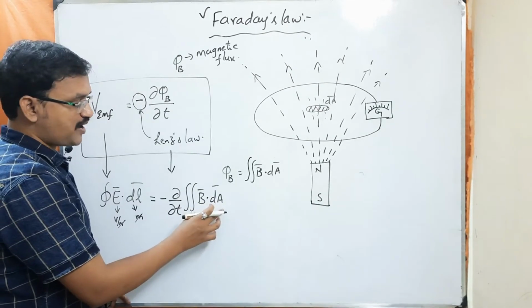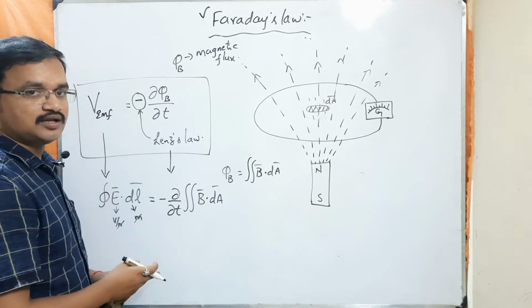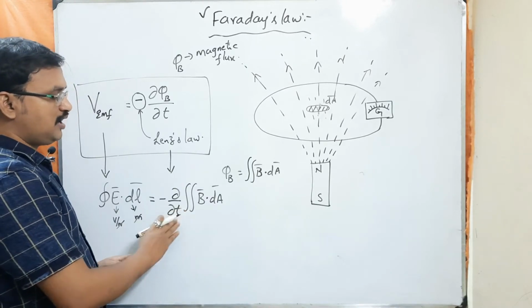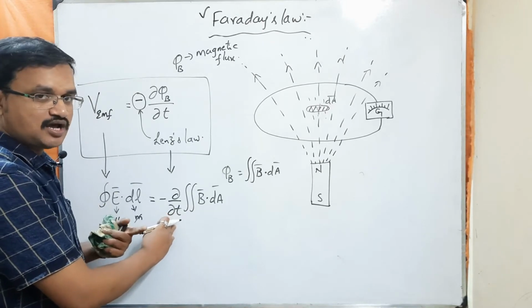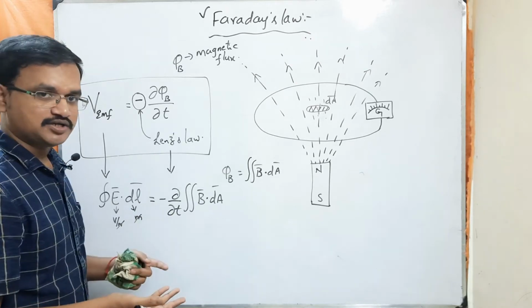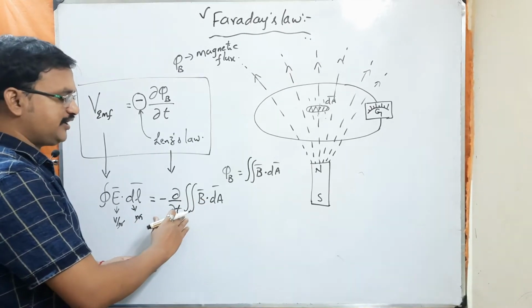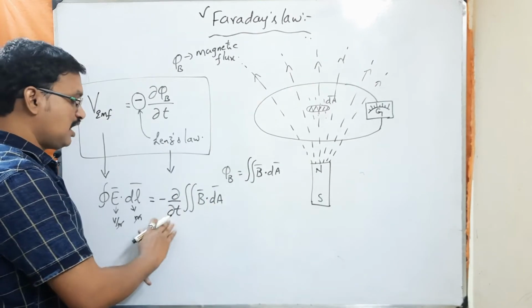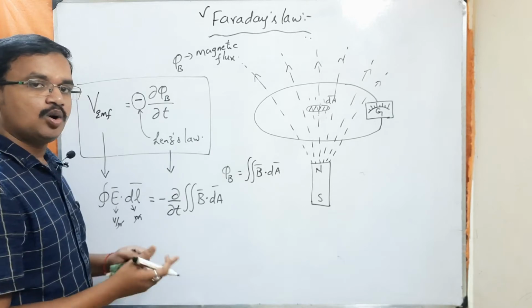So the spatial operation and time operation are independent of one another. That means you can perform integration first and then differentiation, or differentiation first and then integration. It doesn't matter, because integration is with respect to space and differentiation is with respect to time.